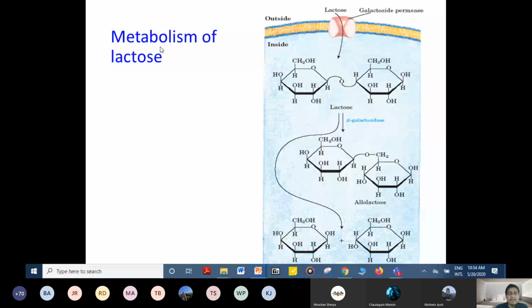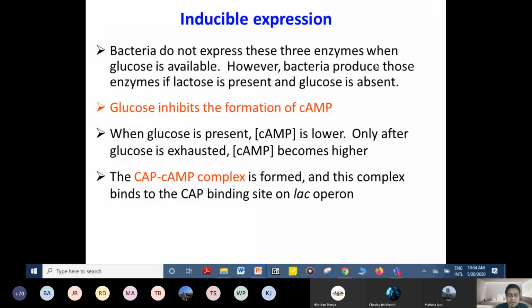Inducible expression. Bacteria do not express these three enzymes when glucose is available. We are talking about lactose metabolism, and these three enzymes mean the enzymes involved in lactose metabolism. However, bacteria produce those enzymes if lactose is present and glucose is absent. Whenever they do not get glucose, now they have to use the other source. That is, they use the lactose.